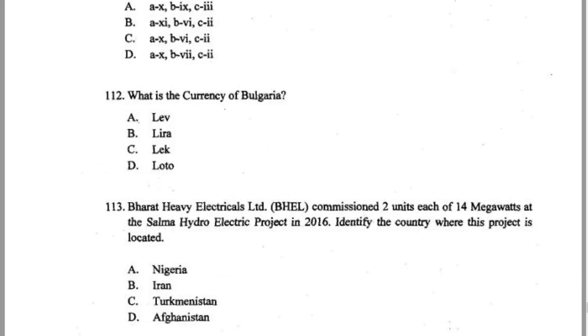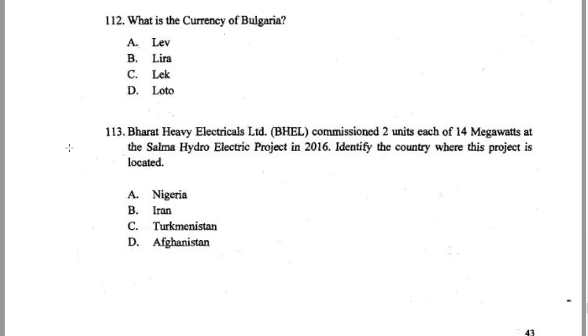Currency of Bulgaria. Okay, again we talked about. By the way, I know it. So it's LEV. It's LIV. Lira cannot be the answer. Lotto cannot be the answer. Lira is a broader category. It's Turkish lira and all that. Lake again cannot be the answer. Lotto again, it's not the currency, to be very honest. Lake belongs to, I don't know, some Albania or something kind of a country. But yeah, answer A is for sure.